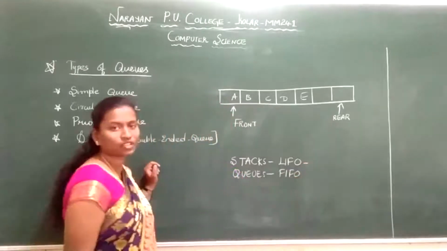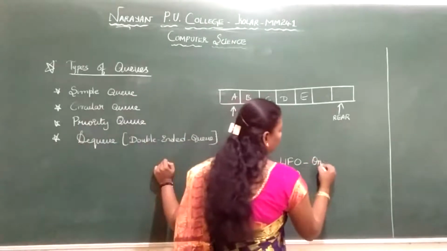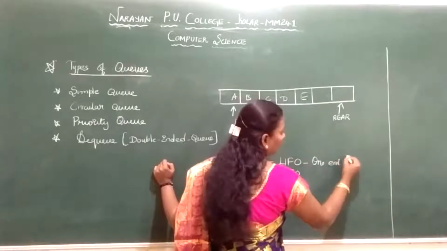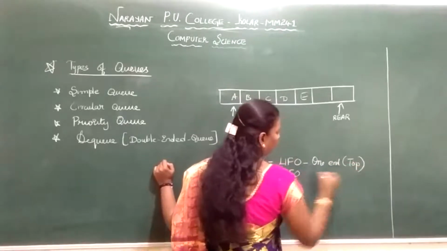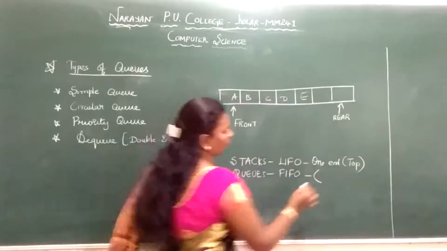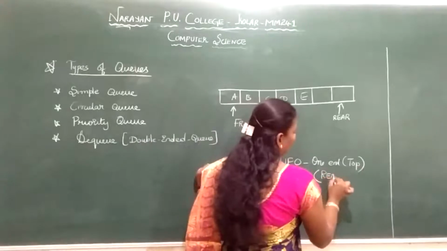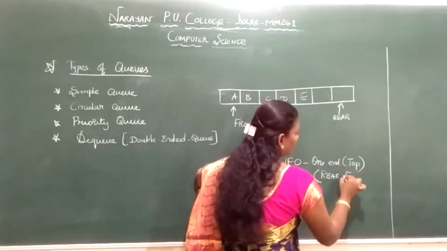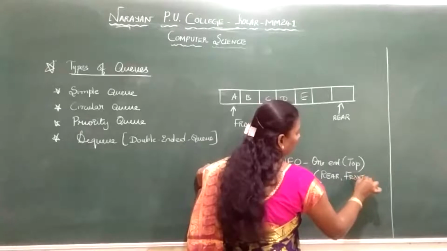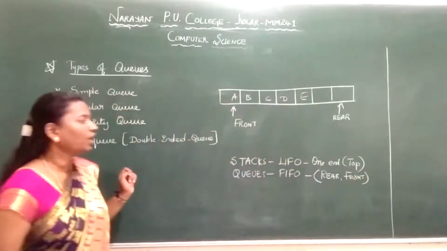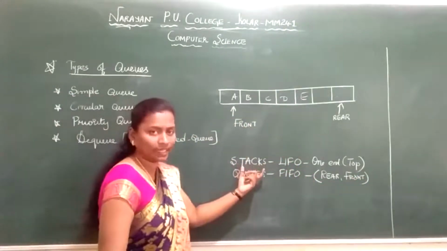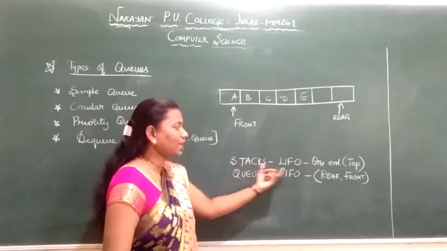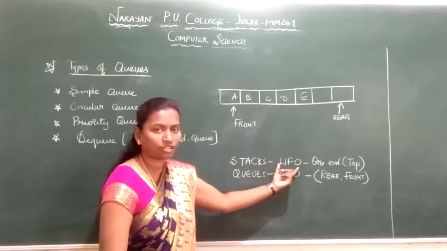For the stacks we have only one end, called the top. For a queue we have two ends. One is called the rear end, where insertion takes place. The other is called the front end, where deletion takes place. I repeat, stack is also a linear data structure. We discussed it in the last class. It works in LIFO order, last in first out.